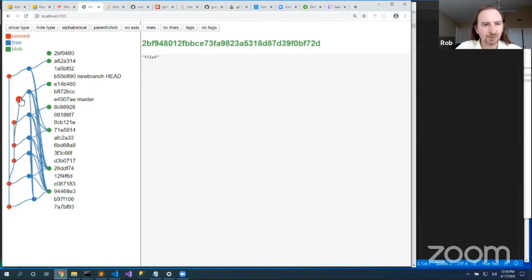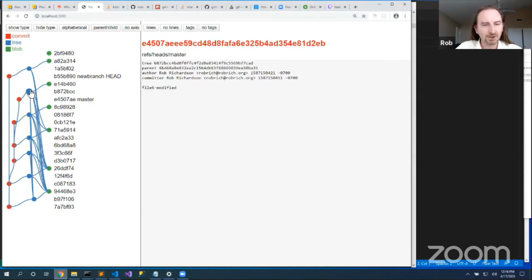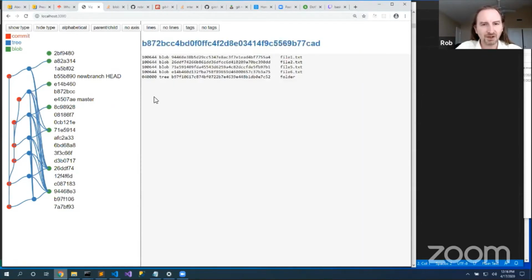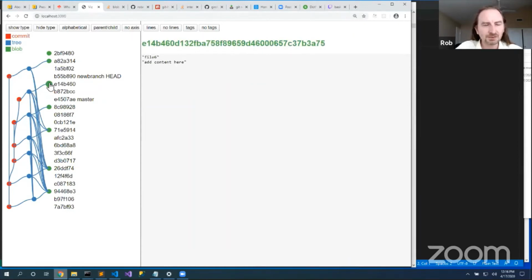Oh yeah, remember when we did this thing, we pointed at this and we never actually committed file 5? Oh, this is the unmodified file 5 that nothing points to anymore. Here's that modified file 5. That's pretty cool. So refs.